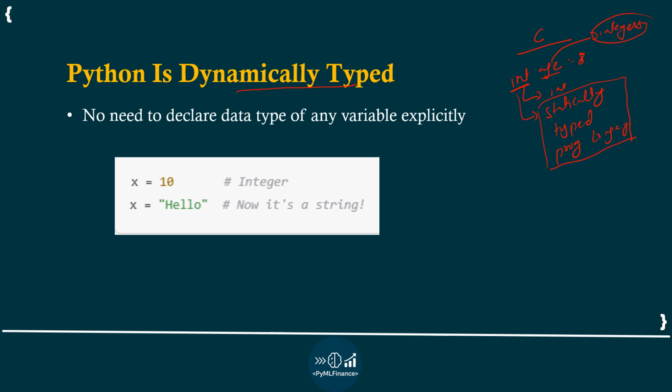However, Python is a dynamically typed programming language. Here we don't need to declare the data type of the variable. You can see in the example, we have declared x as an integer first, and in the next line it is a string. The data type of x will be string here. Python evaluates the data type of any variable during runtime. That is the reason Python is a dynamically typed language.